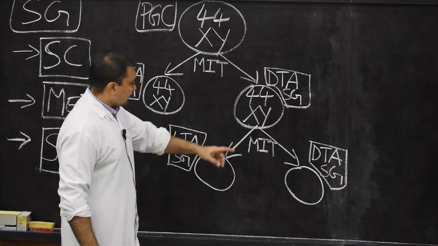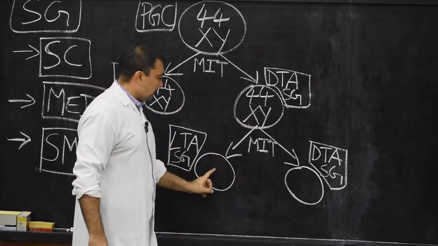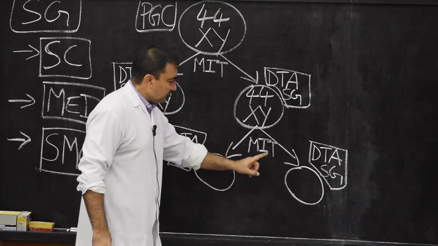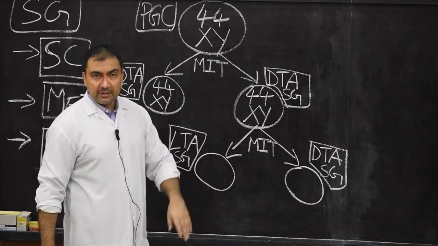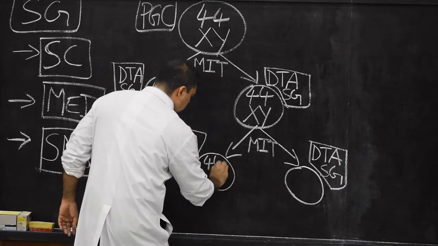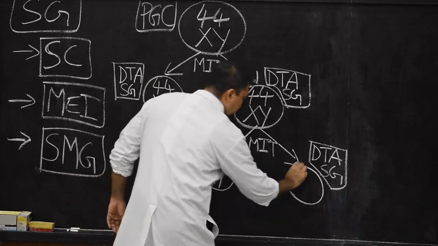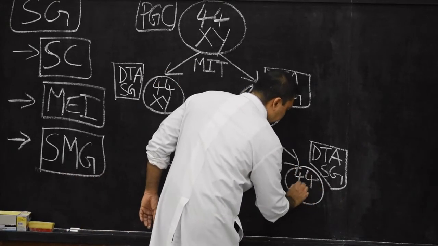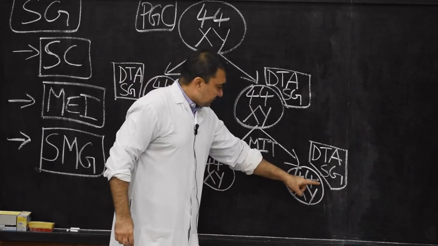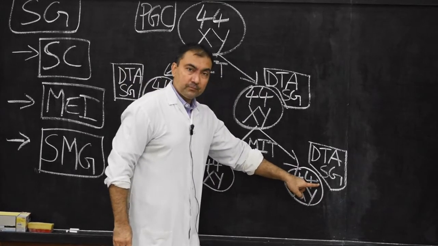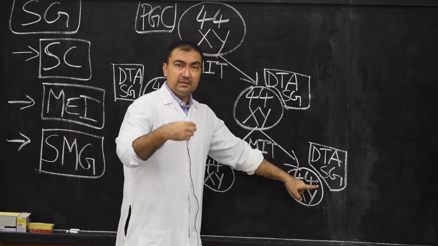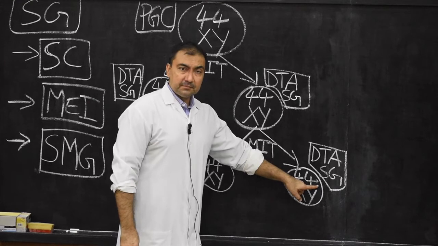Please understand, each of the dark type A spermatogonia will undergo mitosis and will develop into one light type A spermatogonium and another dark type A spermatogonium. The number of chromosomes will remain the same, 44XY. Now, please note down, this dark type A spermatogonium which is produced will be reserved, preserved for future generations of mitosis.